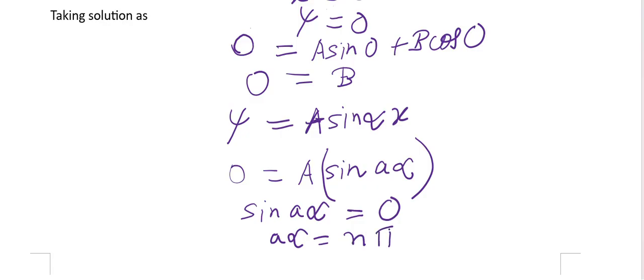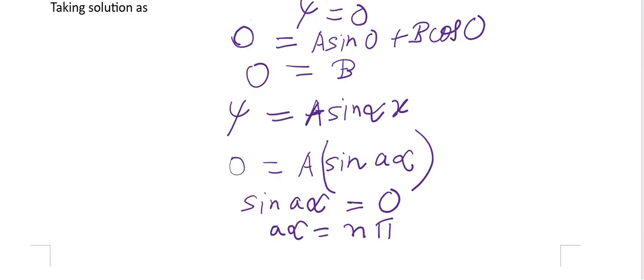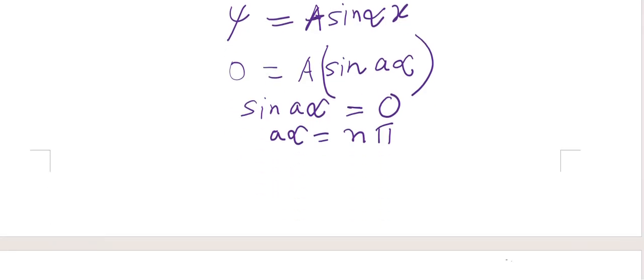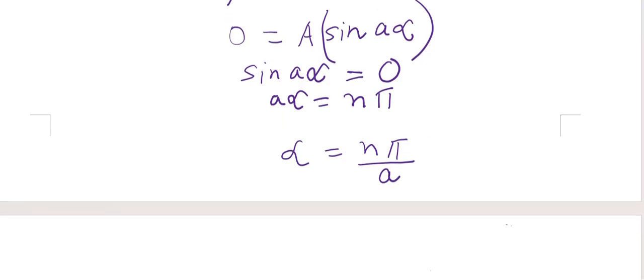When this is equal to n times pi, then sine a alpha becomes equal to 0. So from this, we see that alpha is equal to n pi by a. We have obtained the value of alpha. Now we can write our equation as psi is equal to A sine n pi x by a.